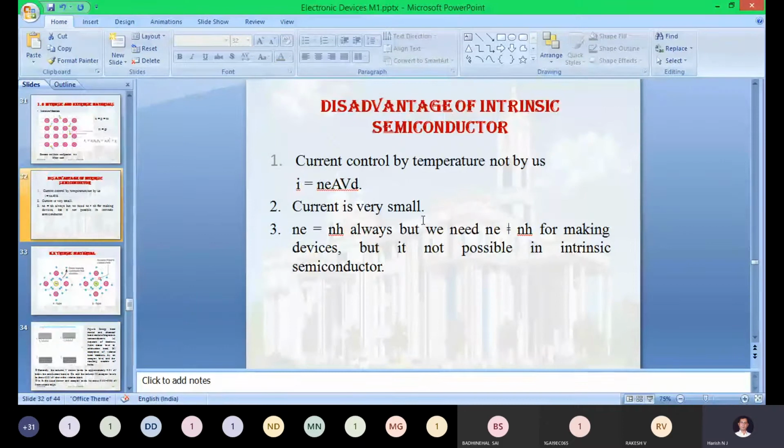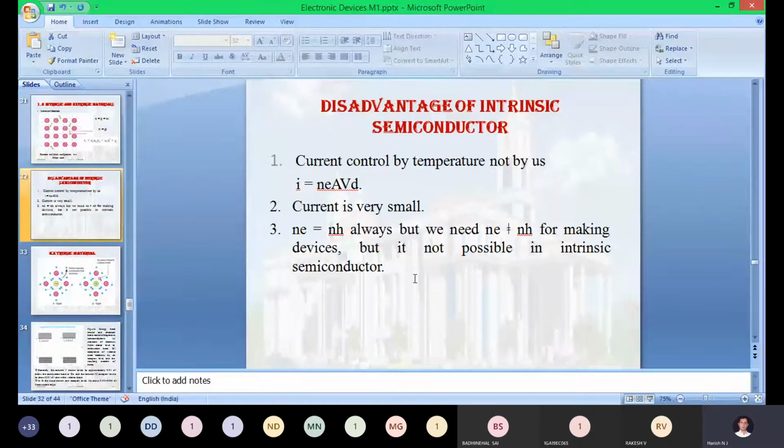You can maintain some 1000 degrees Celsius of temperature, but the electron is capable of receiving additional energy of only 2.5 electron volts. After that, if you try to give more energy to that electron, obviously the device will start to burn off. So in that situation, we are not able to generate the maximum amperes of current with the help of an intrinsic.